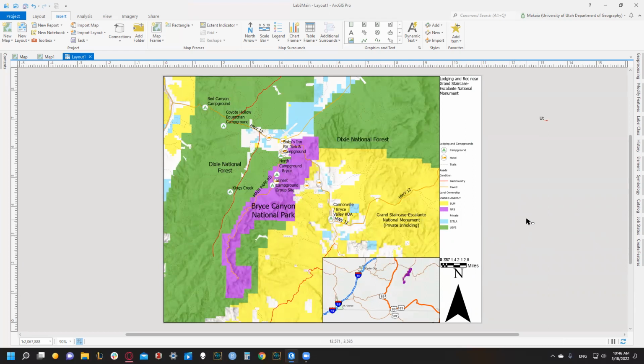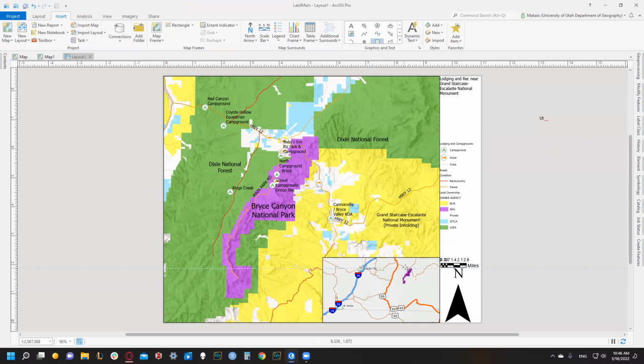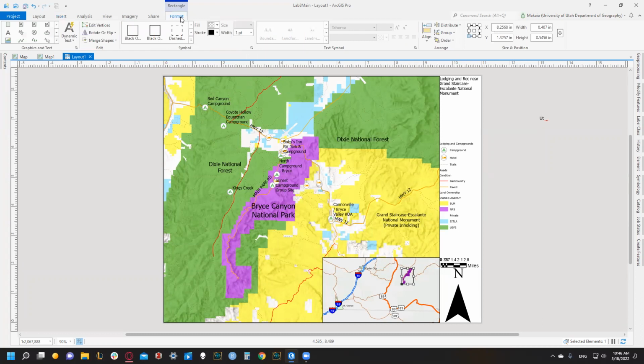So there's two different ways we can do this. The way I showed in class is a little bit more advanced. We'd go through our catalog, creating a new feature, doing all that good stuff. But I'm also positive that we can just create a small box like that. Then we're gonna format that rectangle. Booyah, we can.